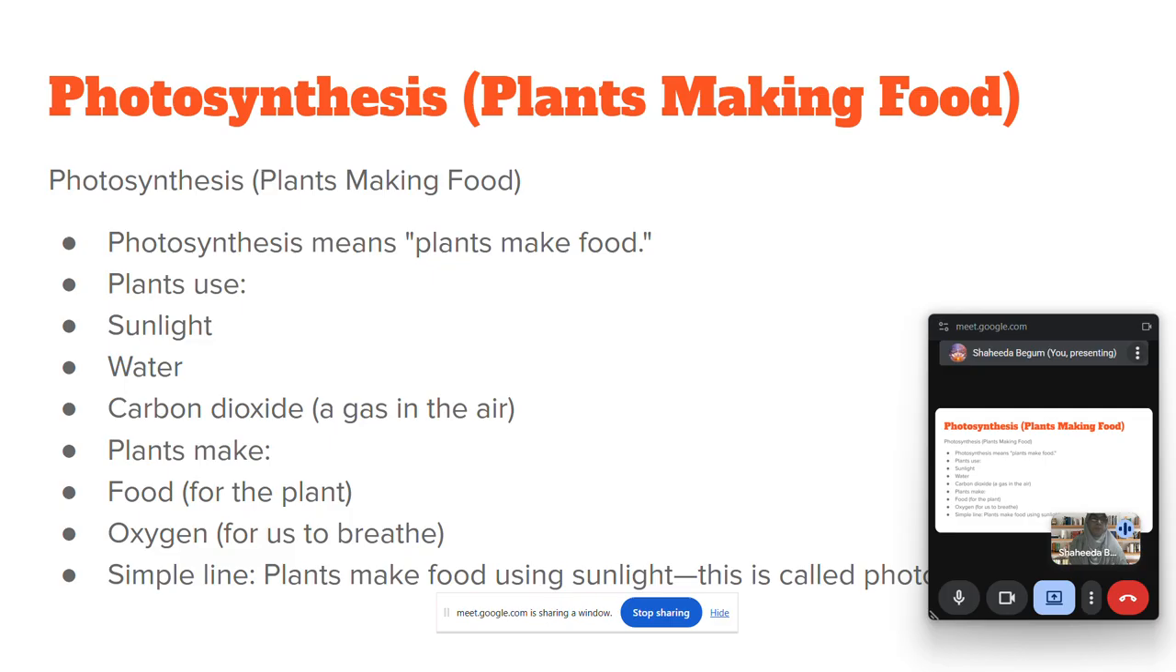After preparing food material, what do they give out? They give out glucose and they give out oxygen. In simple words, we can say plants make food material using sunlight. That is called photosynthesis. So plants make food material by the help of photosynthesis, by using sunlight and chlorophyll. Okay, this is about photosynthesis.